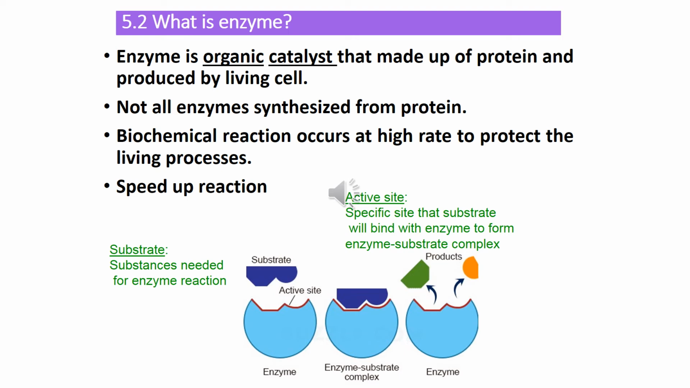The enzyme have an active site where substrate can bind. Substrate is a substance that needed for the enzyme reaction. Meanwhile, the active site is the specific site, which is you can see inside the diagram. The specific site is according to the shape of substrate itself, and it will bind with the enzyme to form enzyme substrate complex. After the reaction, the product will form, which is you can see the color of yellow and green one, but the shape of enzyme will remain the same.